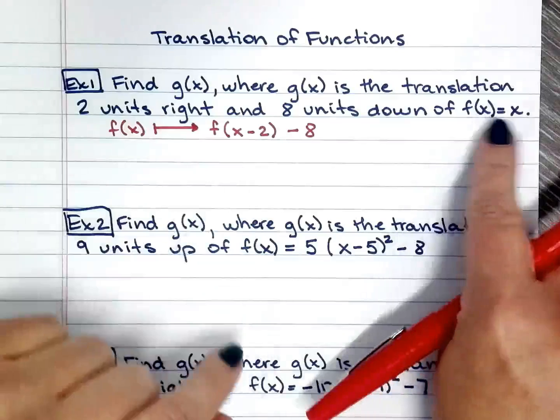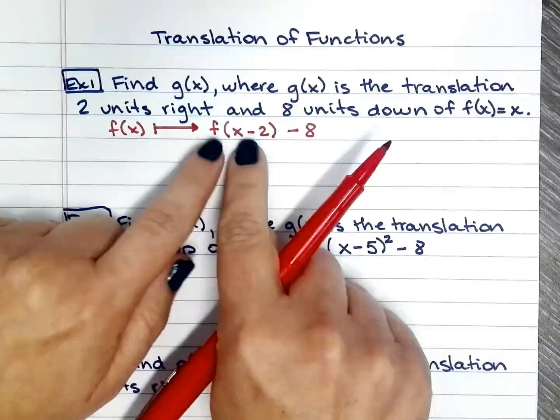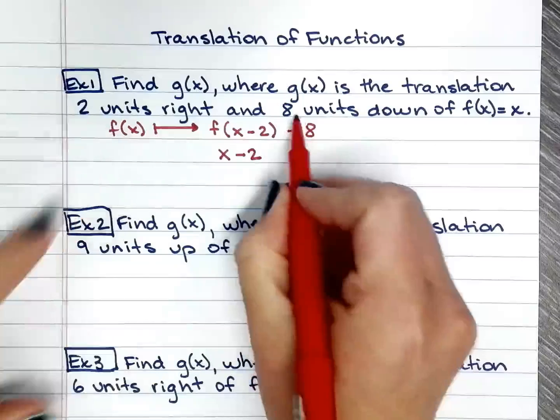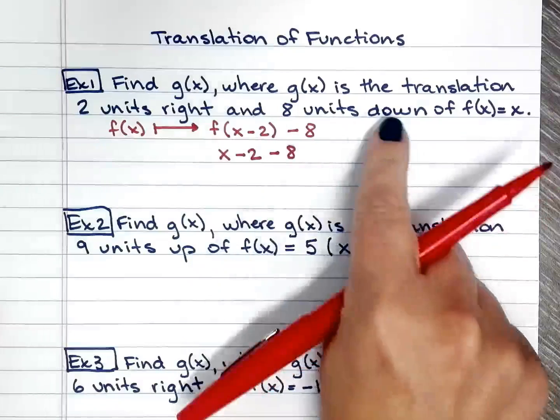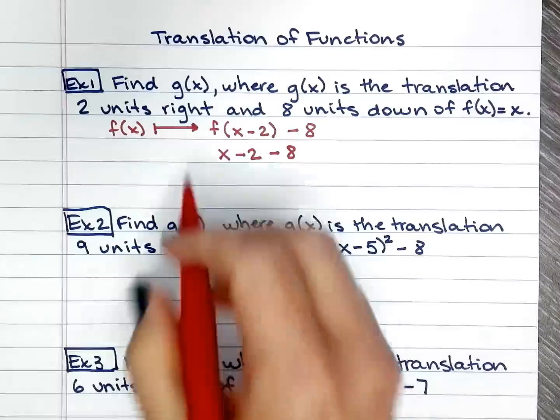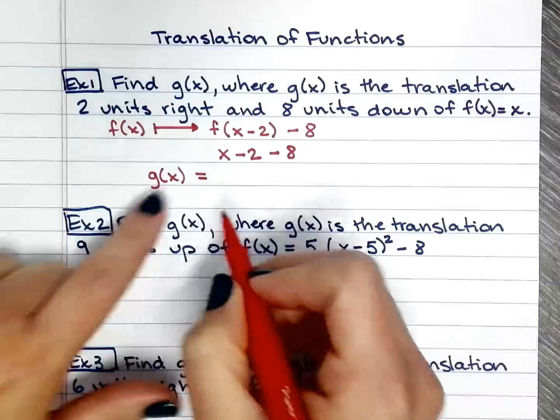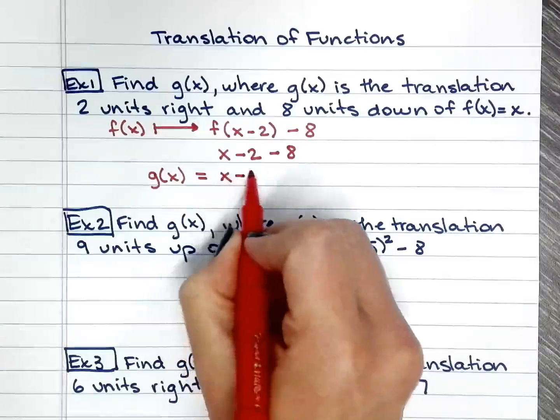Okay, my f of x is just x. So right here, I just have x minus 2 because it's right, minus 8 because it's down. And then I just clean that up. So my final answer is g of x is x minus 10.